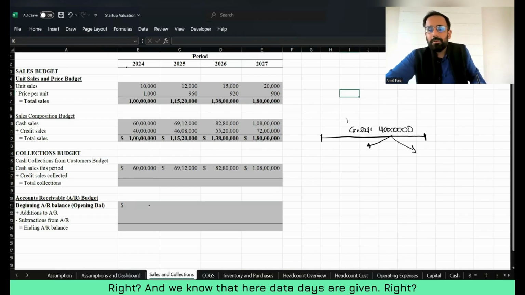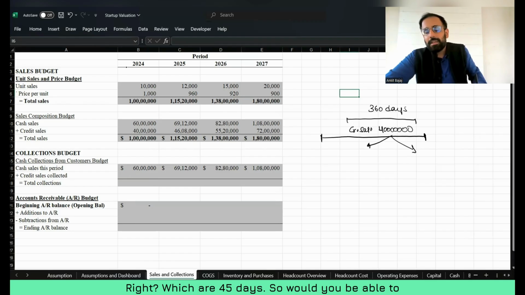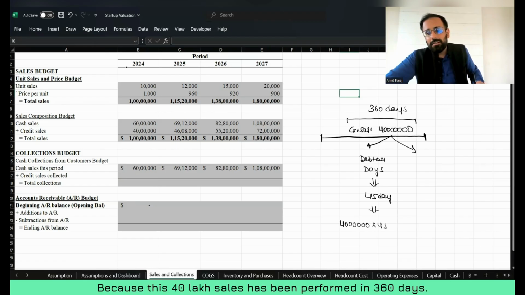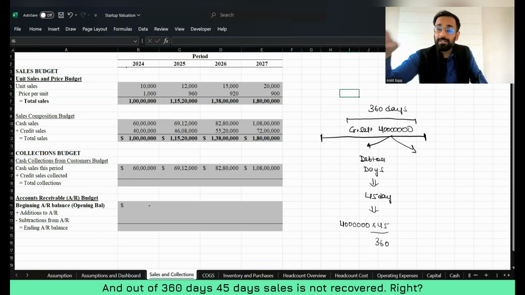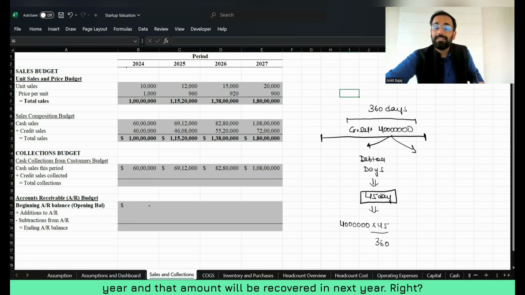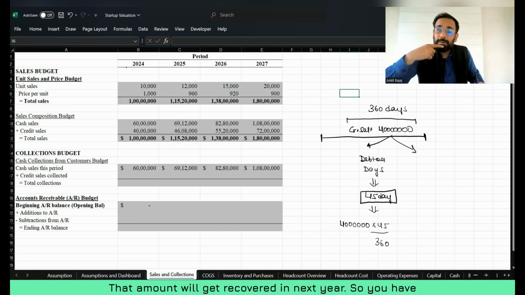So this sales has been performed in 360 days, right? And we know that here debtor days are given, which are 45 days. So would you be able to calculate the debtor value here? What is going to be the debtor value? Here, I will take 40 lakh and multiply this with 45 and divide this with 360, because this 40 lakh sales has been performed in 360 days, and out of 360 days, 45 days sales is not recovered. Why? Because we provide a credit period of 45 days, right?